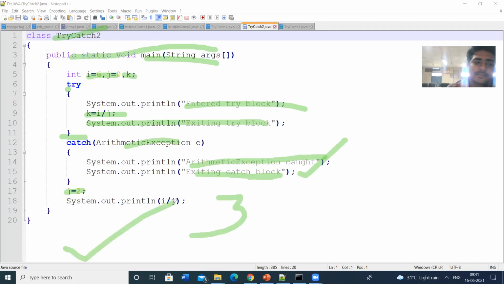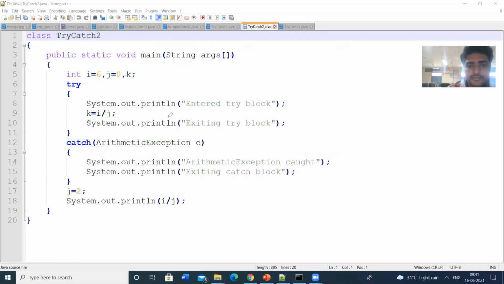So let us check this program. Same program, but after the catch block, we have written some statements. Here we have assigned the j value as 0, and then after the catch block is executed, I have assigned the j value as 2. So let us see what happens.